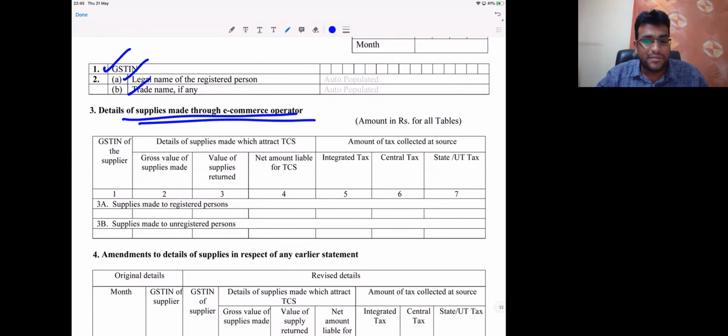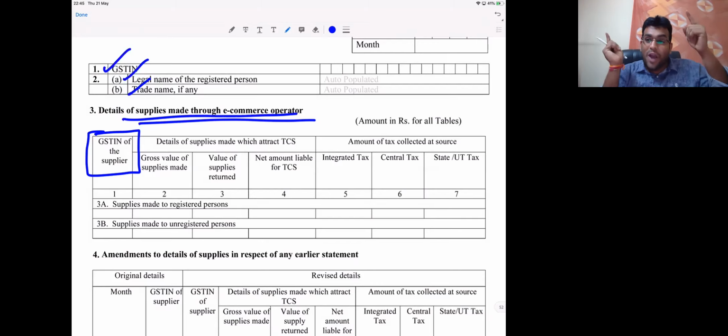E-commerce operator. Details of supplies made through e-commerce operator. And here I really want you to look at this. GSTIN of supplier. That means whoever is a supplier, we'll declare that GSTIN here. So there we have shown to the e-commerce operator what we supplied, and in GSTR8 we are showing who is the actual supplier. Now GSTR1 and GSTR8 both will be matched. I hope you got the logic here, how they will match, my dear friends.